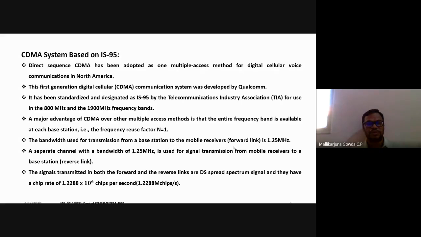That is 1.2288 mega chips per second is the chip rate of that particular channel. I hope this is a brief introduction to IS-95.